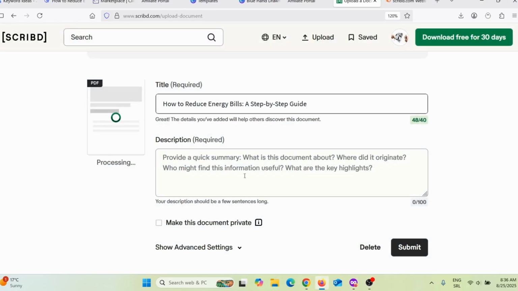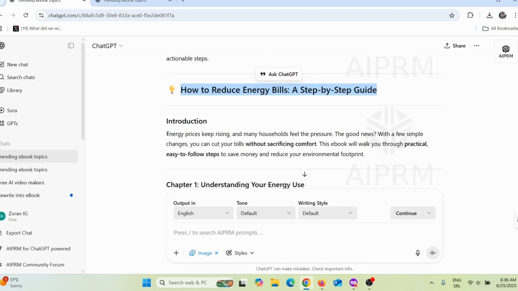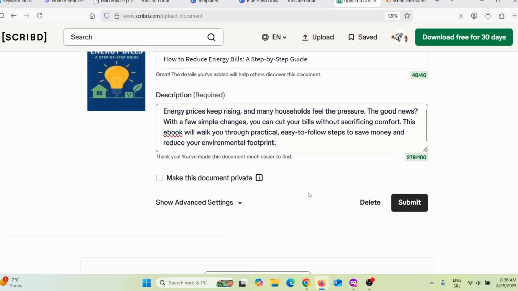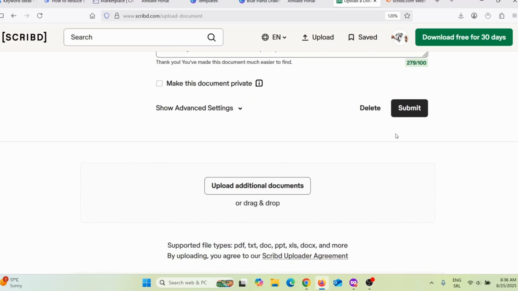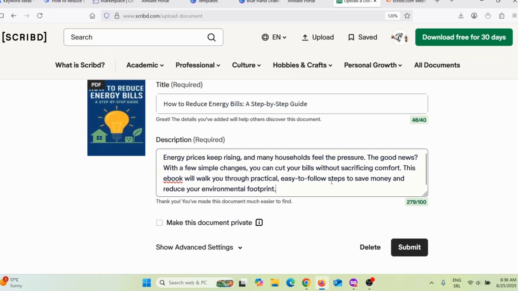And here I need to give it a short description. Short description should contain your main keyword. I will simply copy this, go back here, and I will paste that here, okay? Okay, and this is it. And all I have to do now is just click here on submit, and that's it. I will submit this document, this ebook, to Scribd.